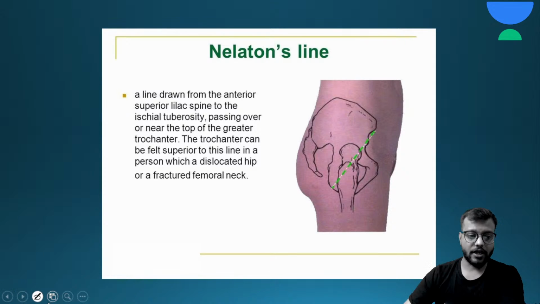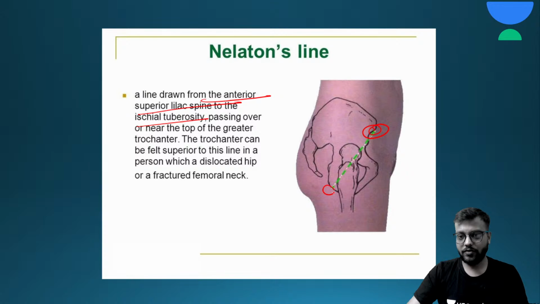Now what is Nelaton's line? Nelaton's line is from the anterior superior iliac spine to the ischial tuberosity below. Okay, this is the line from the anterior superior iliac spine to the ischial tuberosity.